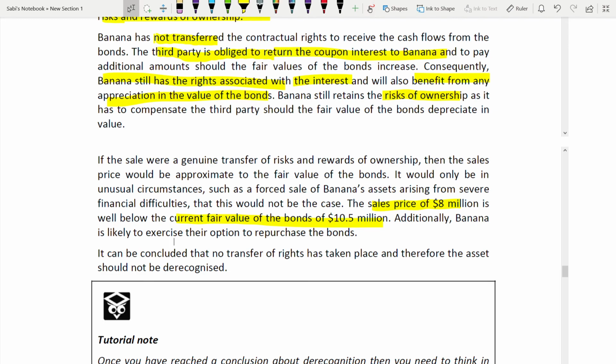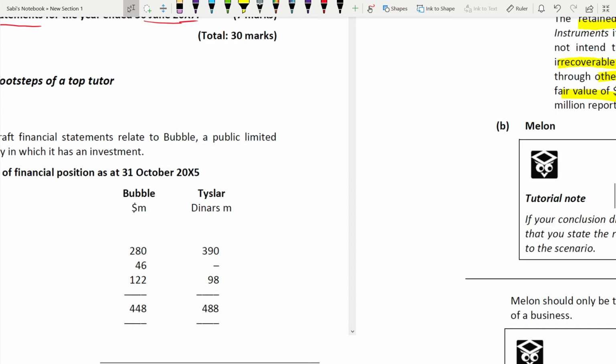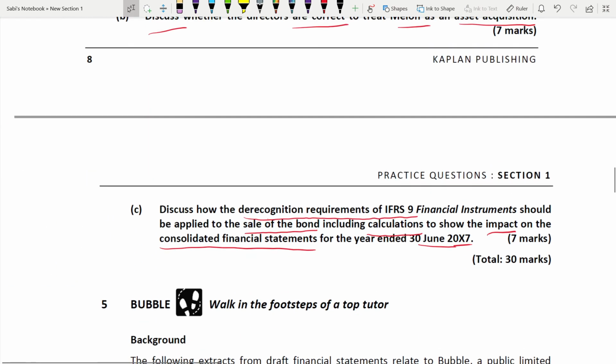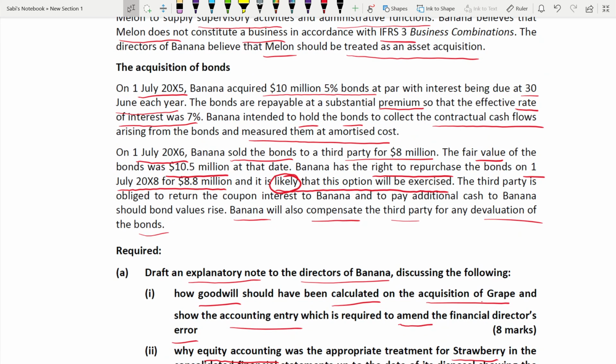We'll see the sale price and we'll see the fair value of the bond. So we saw the fair value of the bond is 10.5 million and they sold it to a third party for 8 million.